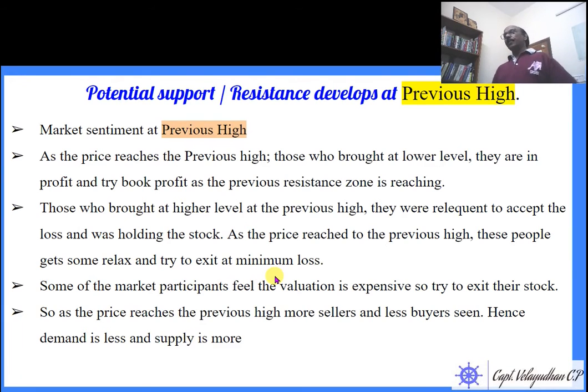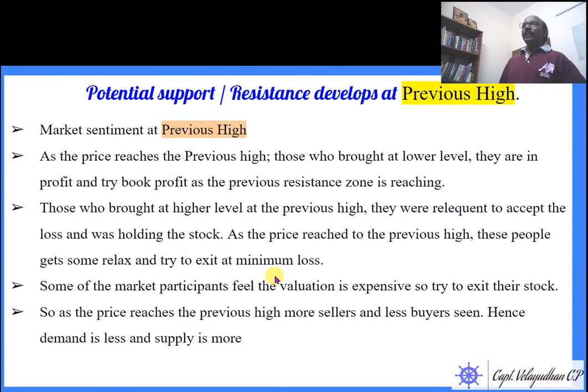Suppose A bought some stock, say Reliance, at 1550, and the 1000 Reliance stock went to 1600, for example. Then the price came down, and the people who bought at 1550 are in pain because they are losing money.